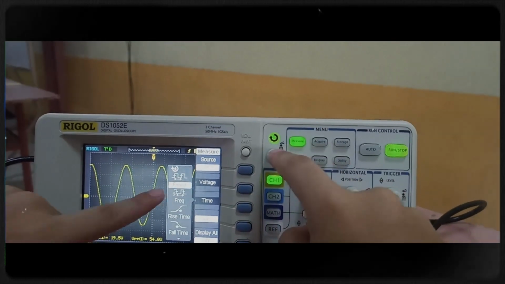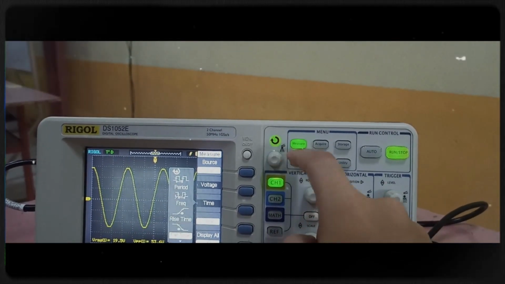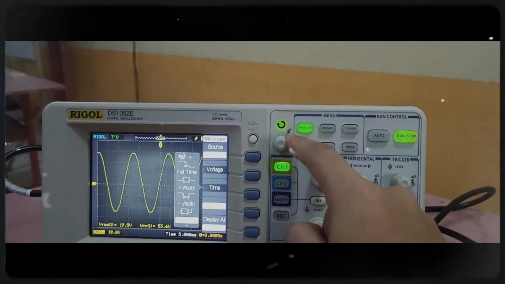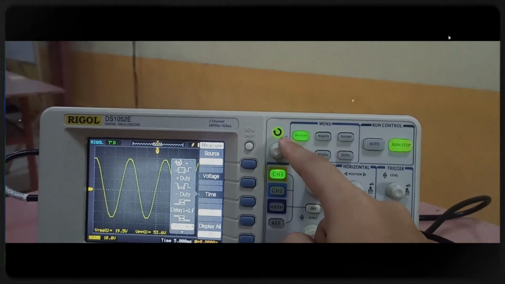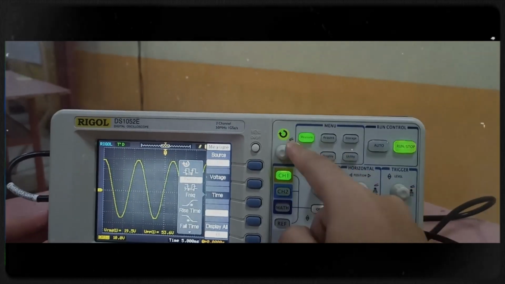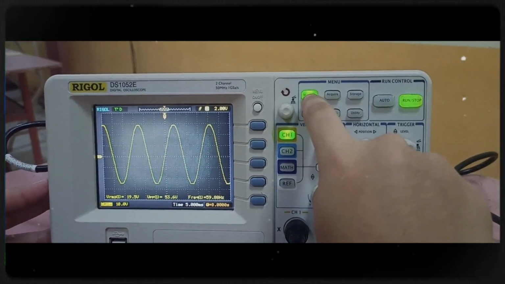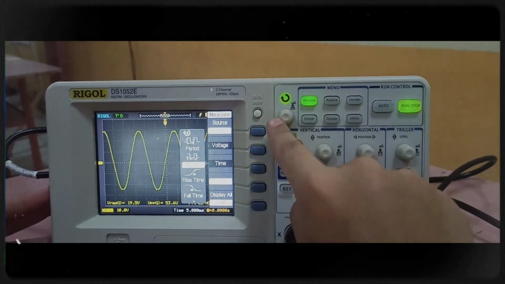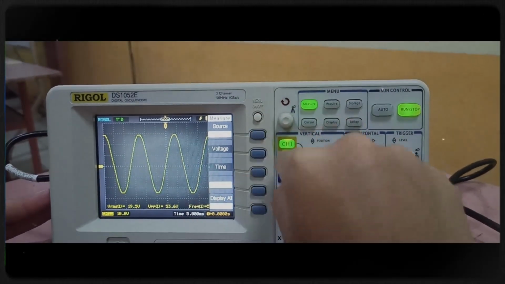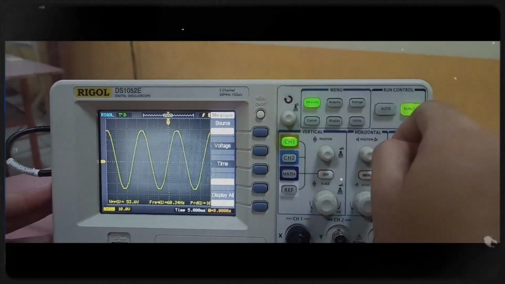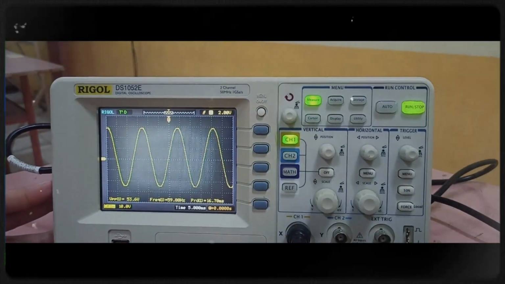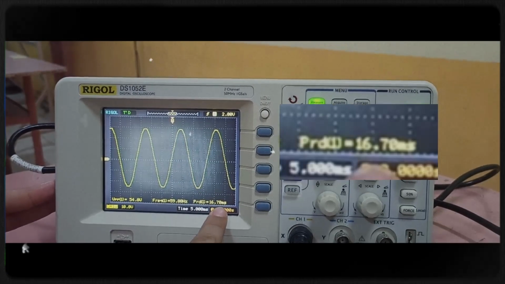We can also measure the time. Here, we have the period, frequency, rise time, fall time, and among others. Let's try selecting frequency. As you can see, it is 60 Hz. Let's try period, and it shows 16.80 milliseconds.